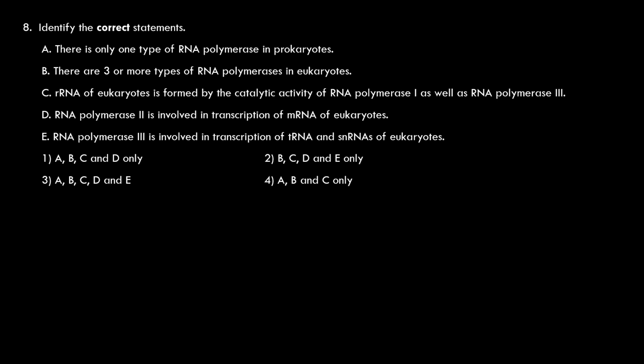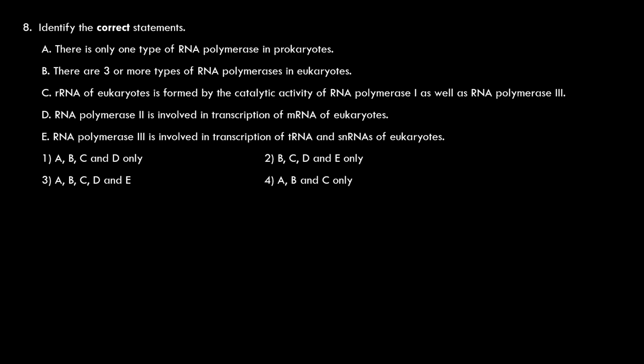So RNA polymerase 1 forms 28S ribosomal RNA, 5.8S ribosomal RNA, and 18S ribosomal RNA. RNA polymerase 3 is involved in the formation of 5S ribosomal RNA, besides transfer RNA and smaller nuclear RNAs. C is also correct. RNA polymerase 2 is involved in transcription of mRNA of eukaryotes. Absolutely true. RNA polymerase 3 is involved in transcription of transfer RNA and snRNAs of eukaryotes.